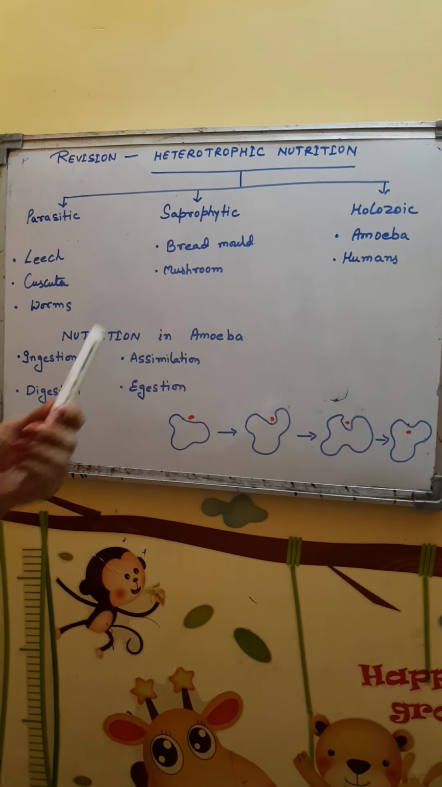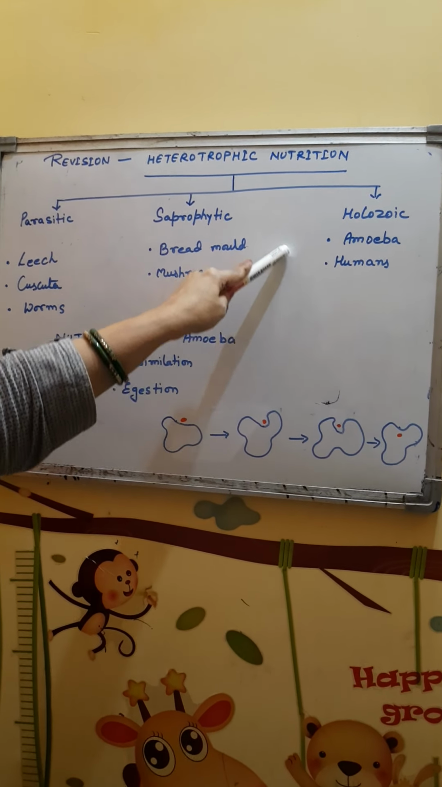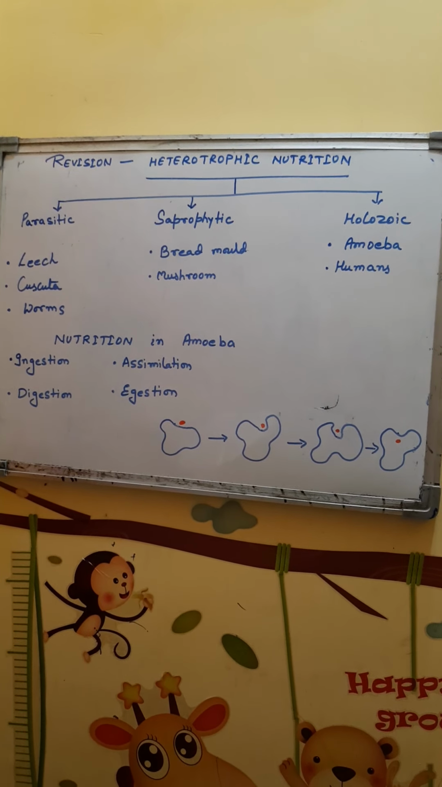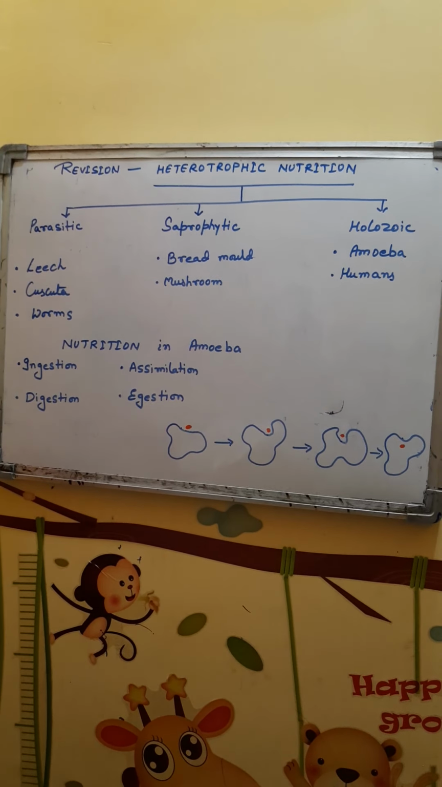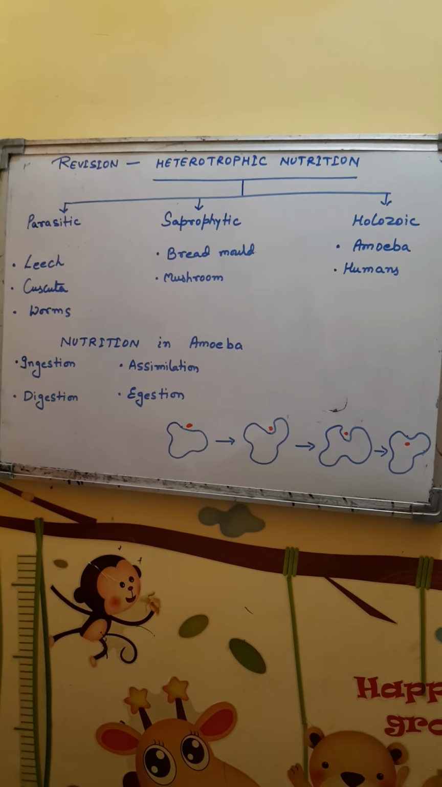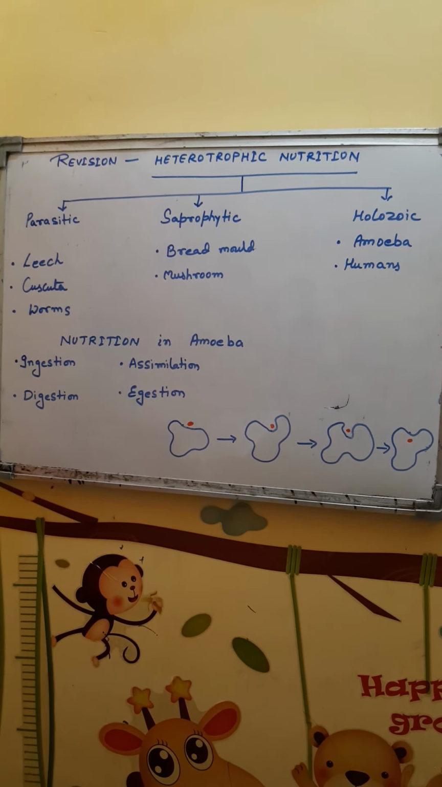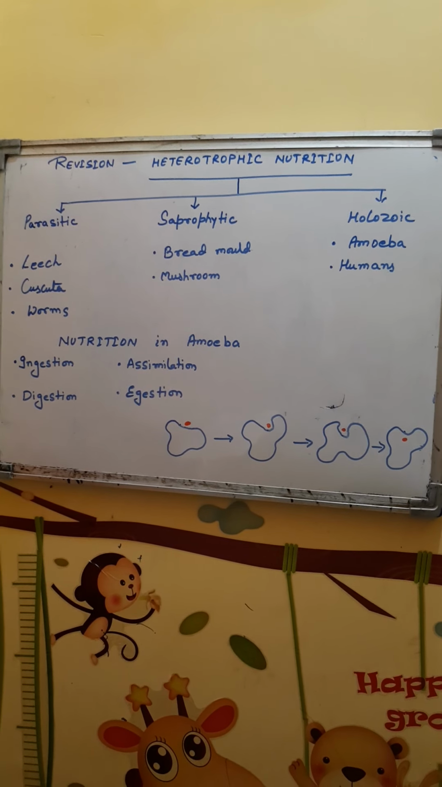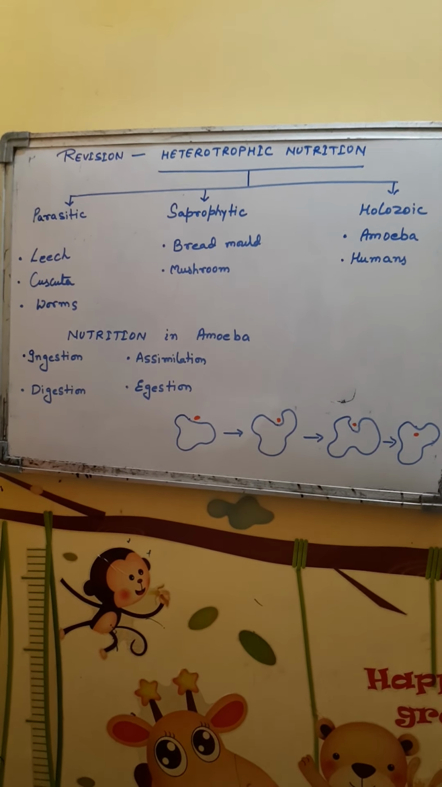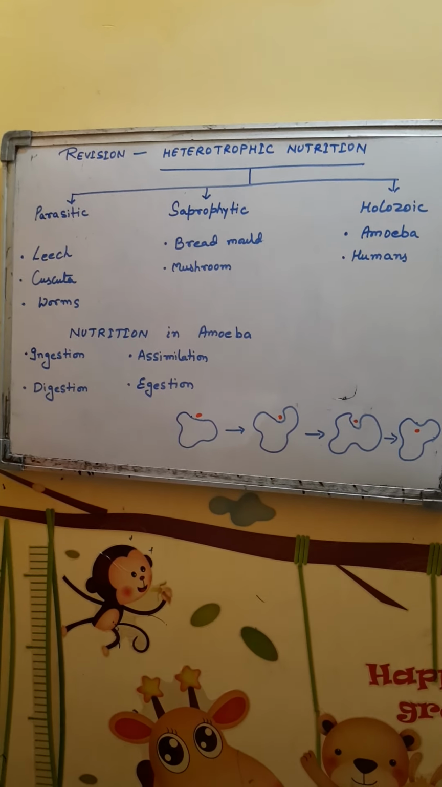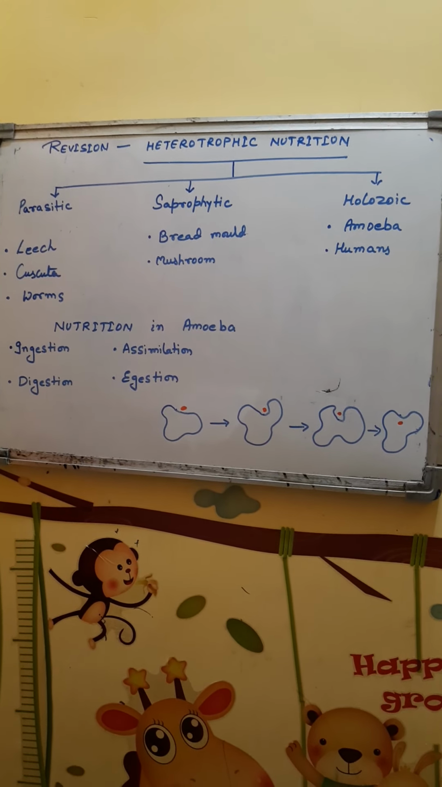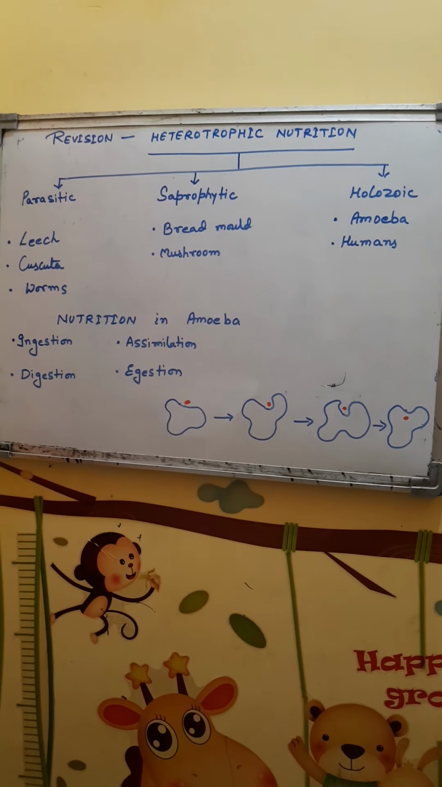Depending upon the source of food, the organisms performing holozoic nutrition may be herbivorous, which feed on plants and plant parts, may be carnivorous, which feed on other animals, and may be omnivorous, which feed on both plants and animals. A fourth category of holozoic organism is also present. These are called detritivores. Detritivores are animals which feed on dead bodies of other animals. They are also called scavengers.